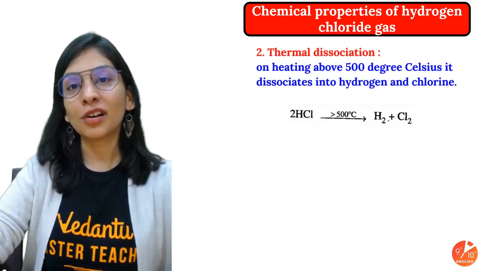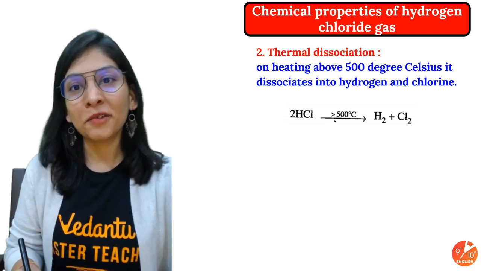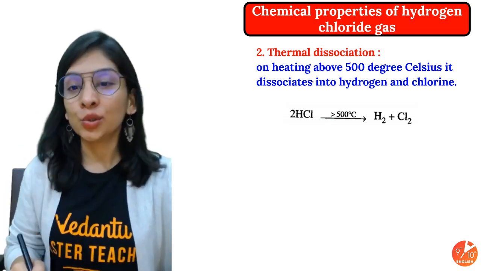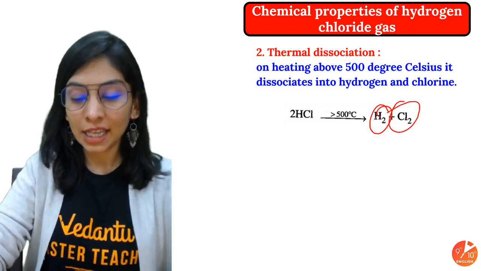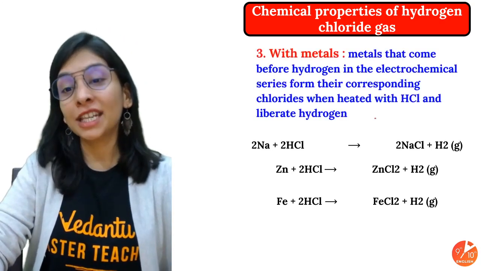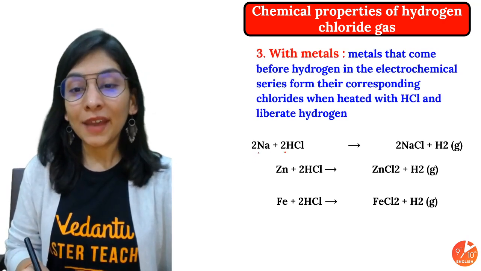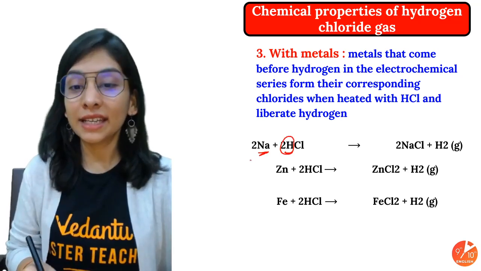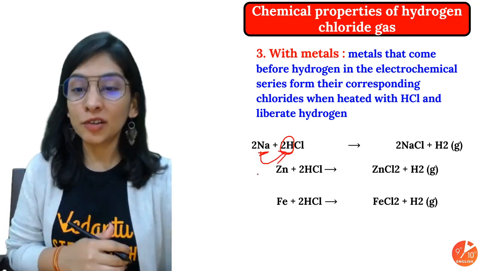Now what will happen if I overheat it? If you heat it above 500 degrees Celsius, there's thermal decomposition, meaning decomposition due to heat. It will give hydrogen and chlorine gas. That's possible at a very high temperature. How does it react with metals? If a metal is more reactive than hydrogen in the reactivity series, that metal can displace hydrogen and show a displacement reaction.